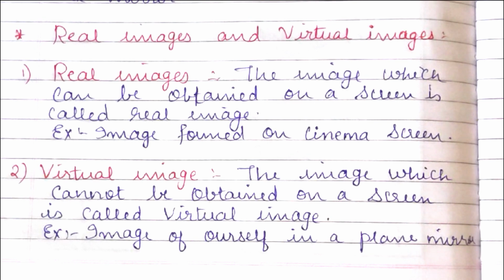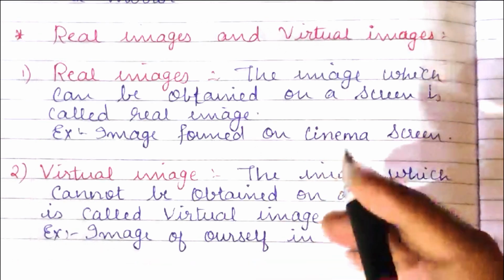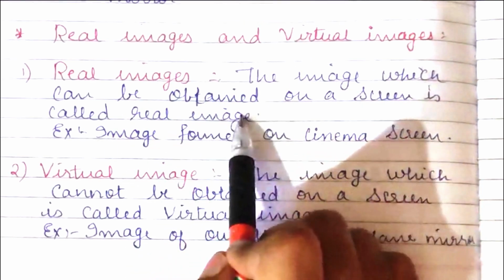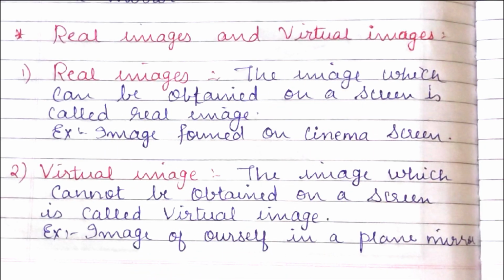So the first type is real images. Real images means the image which can be obtained on a screen. The image which can be obtained on a screen is called a real image, such as when you visit a cinema hall.